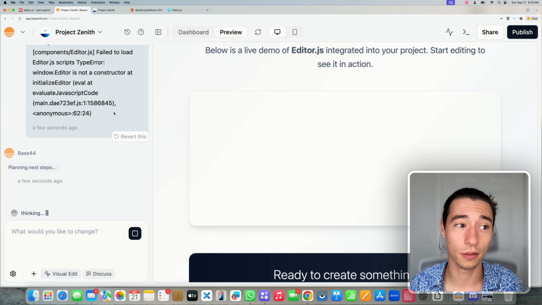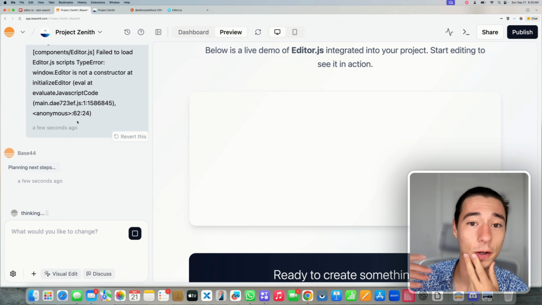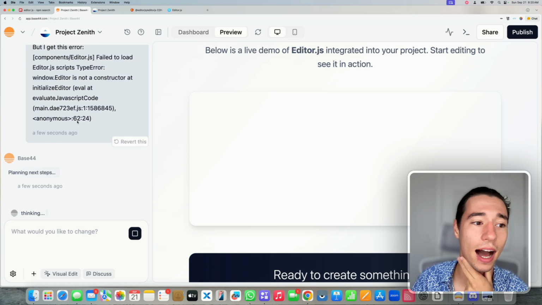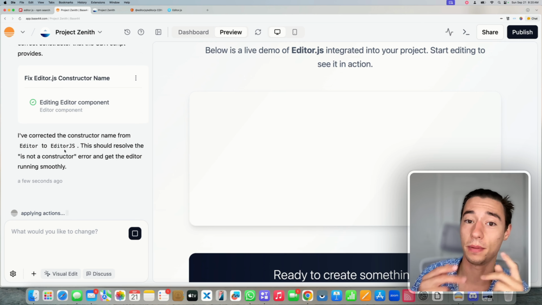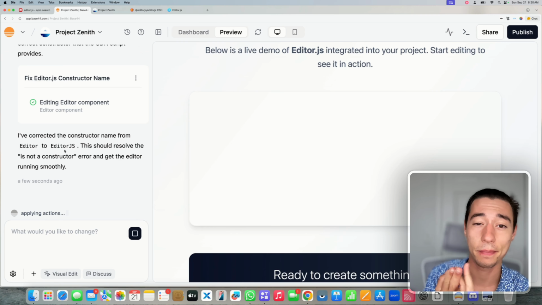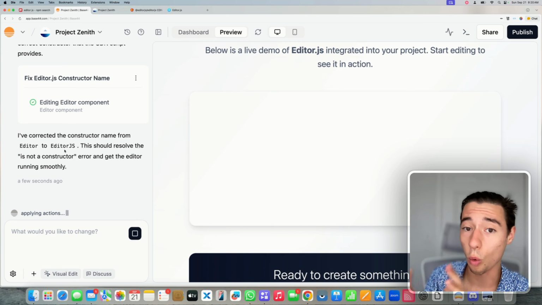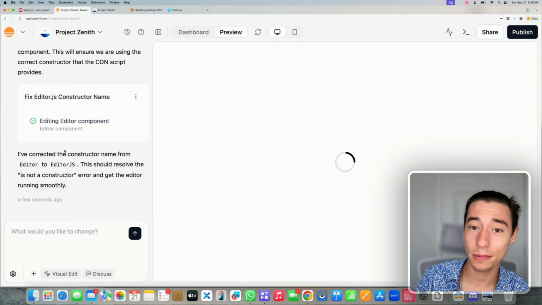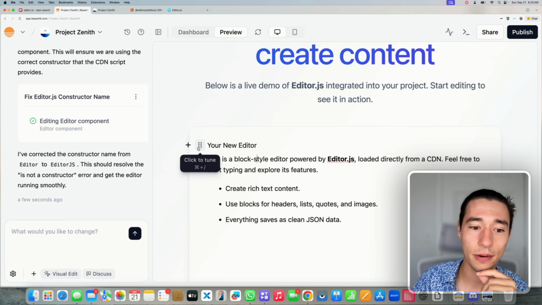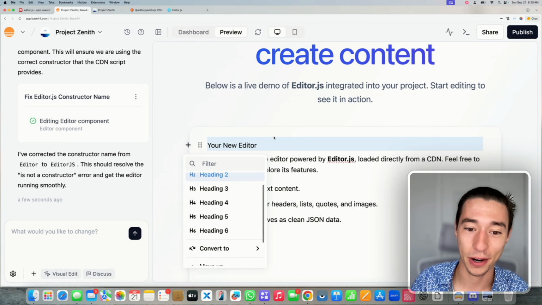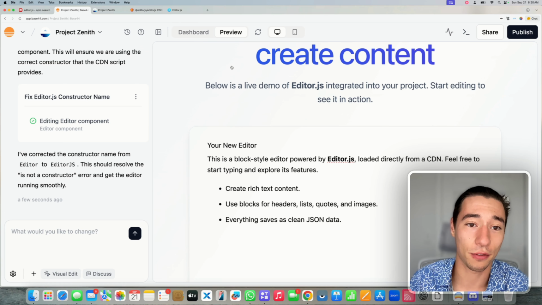Because otherwise you wouldn't be using Base44, but we can look at the code to understand how it's actually doing. I think when this window.editor is a problem, it could be either that it didn't define it, which sometimes happens when AI generates code, or that we have a type safety issue because it's probably using type safe. But now, as you can see, we actually got editor.js successfully imported. So now it's working.